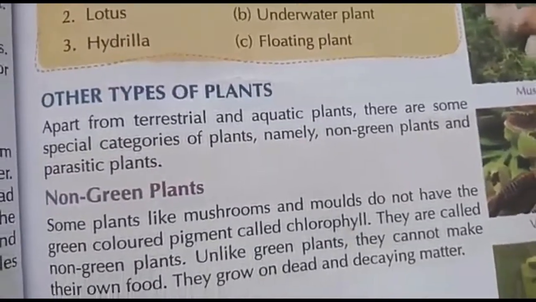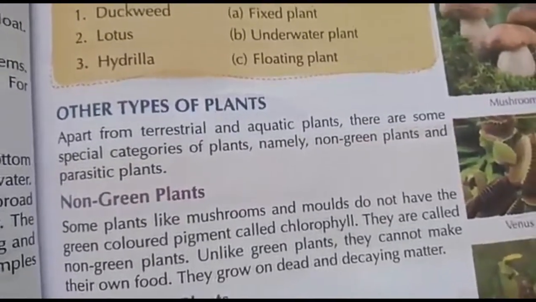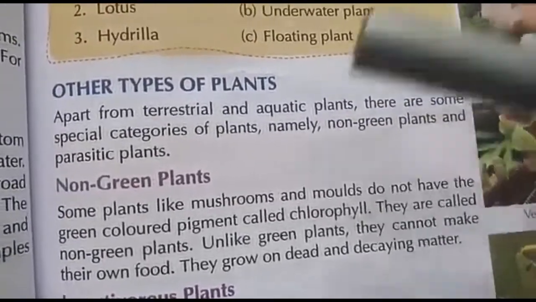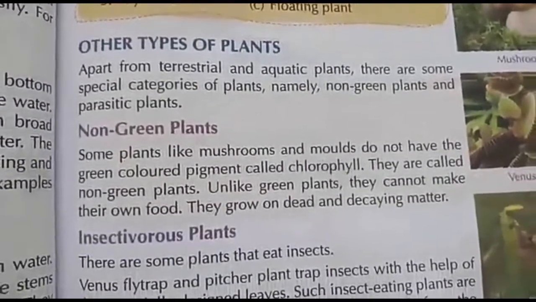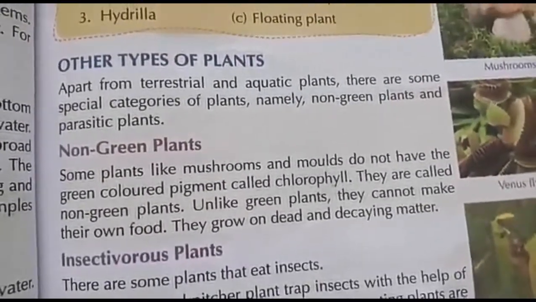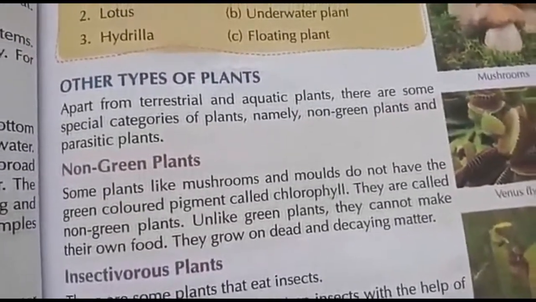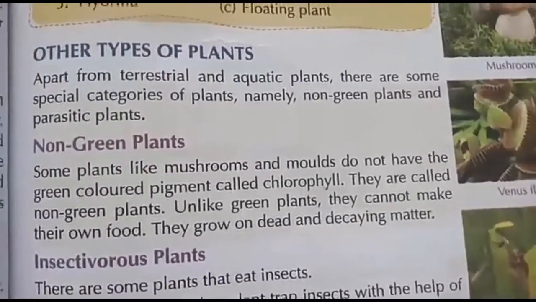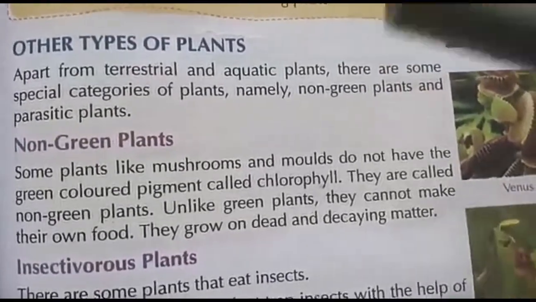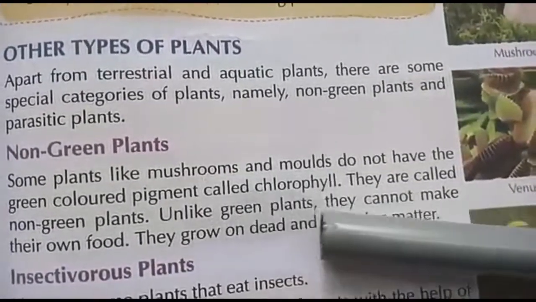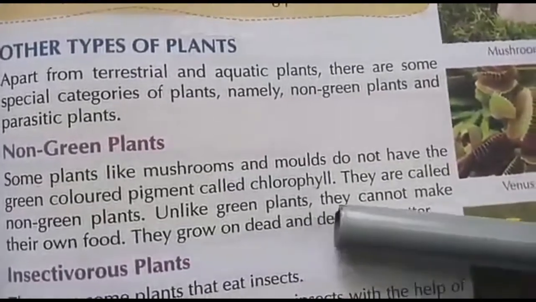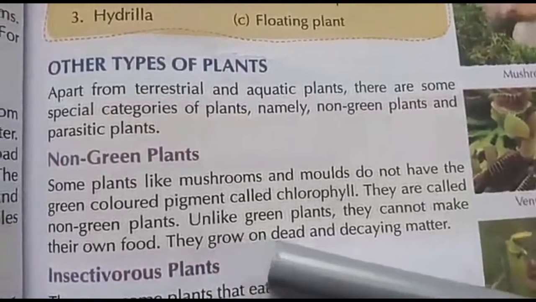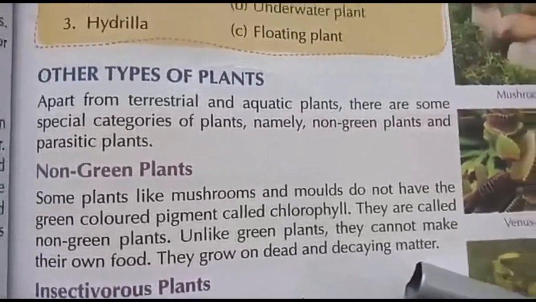Apart from the terrestrial and aquatic plants, we have some special categories of plants, namely non-green plants and parasitic plants. What are non-green plants? Non-green means, as the name says, not green. The plants which do not have green colored pigment are called non-green plants. That is, non-green plants do not have chlorophyll. Unlike green plants, they can't make their own food. They grow on dead and decaying matter.